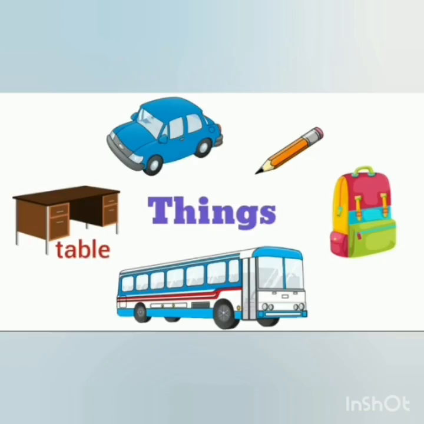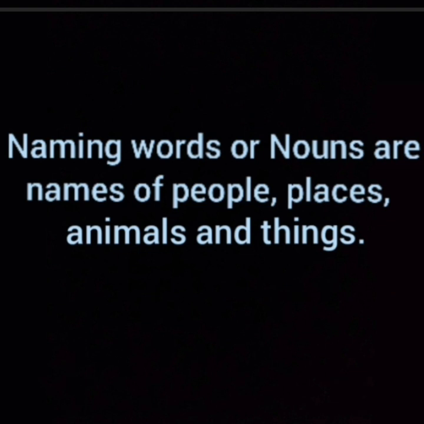Yes, table, car, pencil, bag, bus are the names of things and therefore are naming words. So kids, naming words or nouns are names of people, places, animals and things.